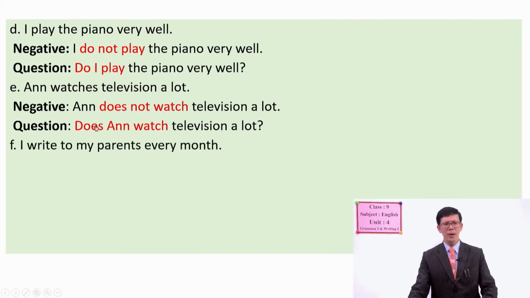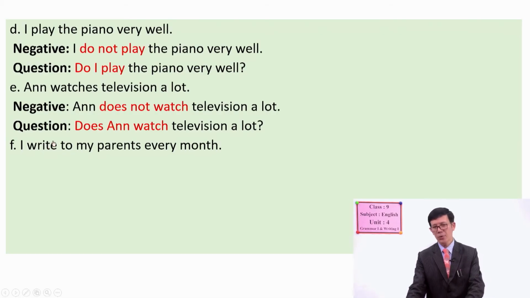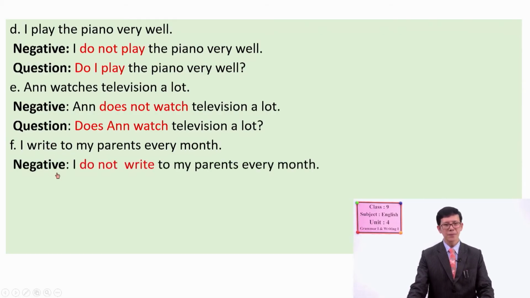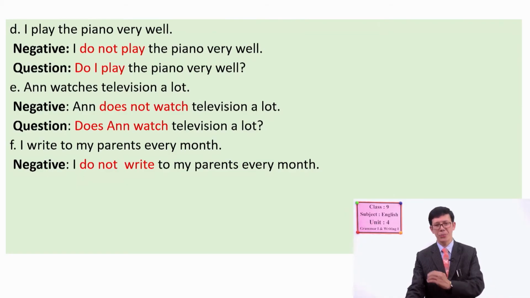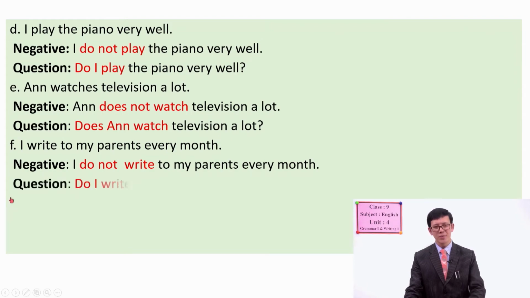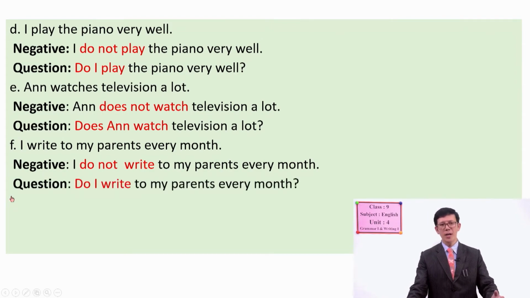Look at number F. So, I write to my parents every month. Okay. And look at here the verb write. And what is the negative? Yep. I do not write to my parents every month. This is the negative one. And what about the question? Oh yes, do I write to my parents every month?